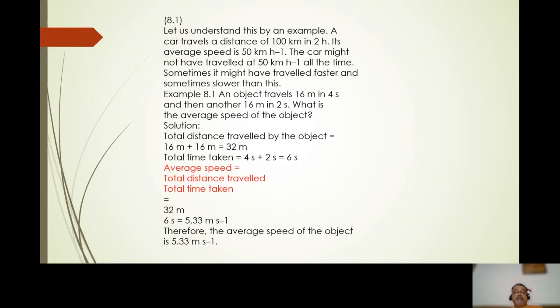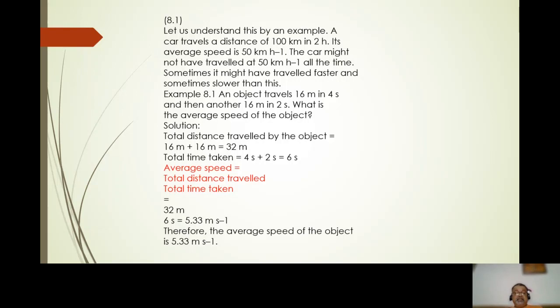Example: an object travels 16 meters in 4 seconds and another object travels 16 meters in 2 seconds. What is the average speed of the object? The total distance traveled by the object is 16 meters plus 16 meters, which is 32 meters. The total time taken is 4 seconds plus 2 seconds, which is equal to 6 seconds.